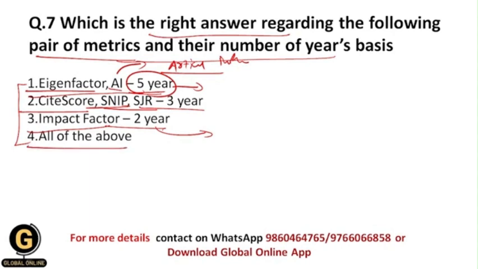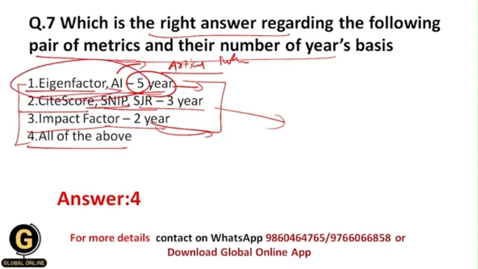And all of the above. So students, if we see all of these options, then you will understand that your correct answer is all of the above, because all of these options are correct. It means that Eigenfactor and Article Influence are going to track citations for preceding 5 years, and this is true. Basically this is the definition of these journal metrics. And again the definition of CiteScore, SNIP and SJR is that these are going to track the citations for preceding 3 years, and again this is correct. Impact Factor 2 year, this is also correct, and everyone knows it, and that's why your correct answer should be 4.